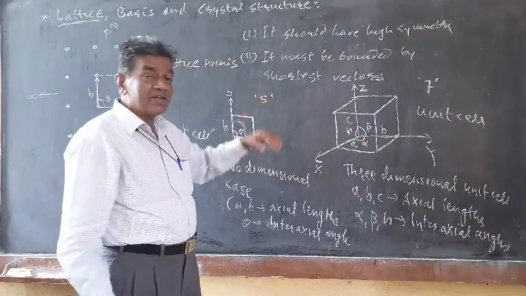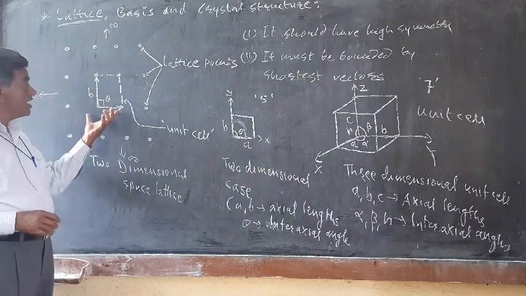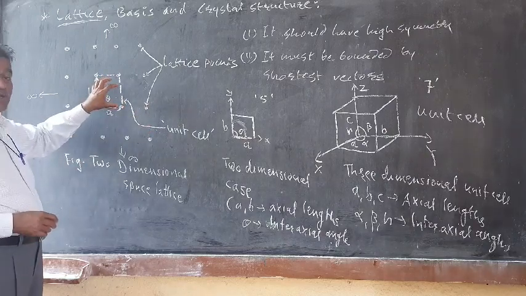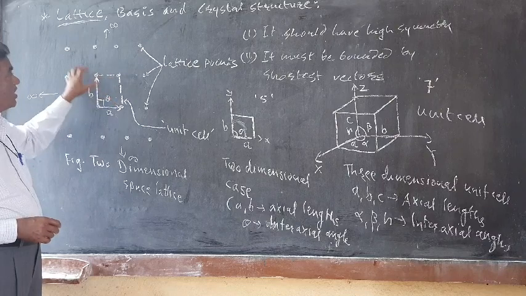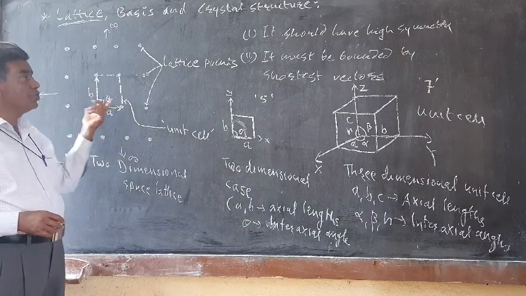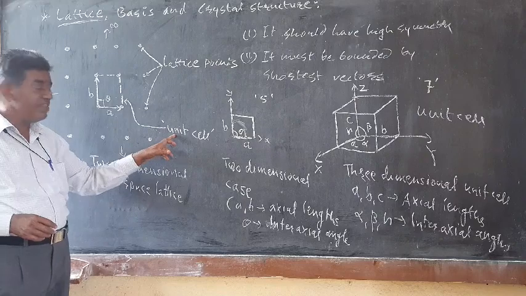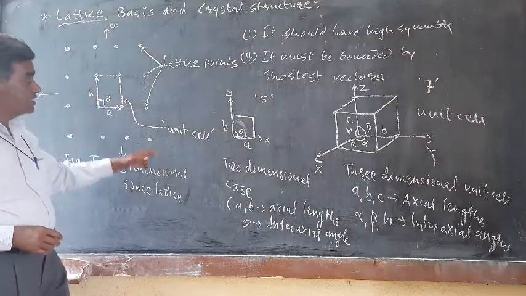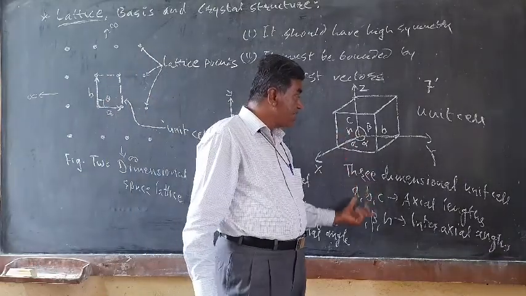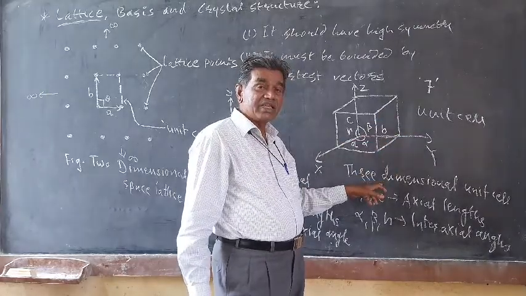Now how can it be converted? This was regarding the unit cell. So what is the unit cell? It is the smallest unit we construct in the space lattice such that it has high symmetry and is bounded by the shortest vectors. Such a small unit is known as the unit cell. The size and shape of the unit cell is given by 3 parameters in the two-dimensional case, while 6 parameters are required in the three-dimensional case.